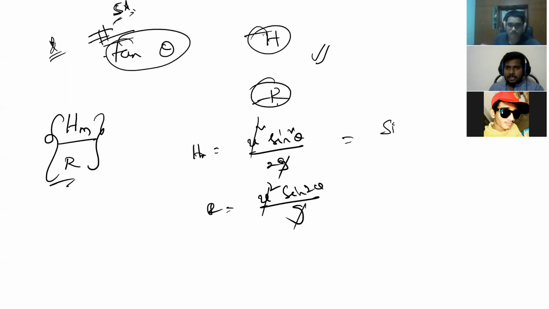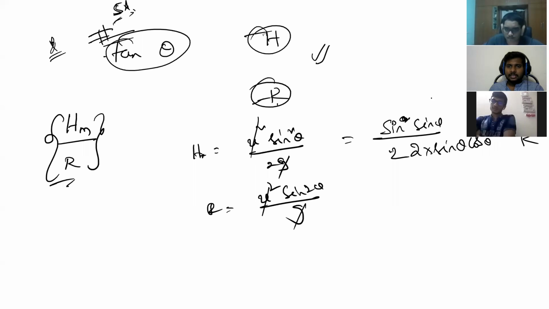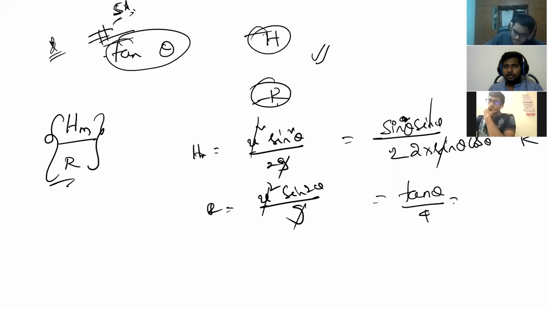Then my answer will be sine square theta, that is sine theta into sine theta, by 2, divided by sine 2 theta, which can be written as 2 sine theta cos theta. This is h by r. So sin theta gets cancelled. Sin theta by cos theta is tan theta, by 4, is equal to h by r. Then tan theta is equal to 4h by r.